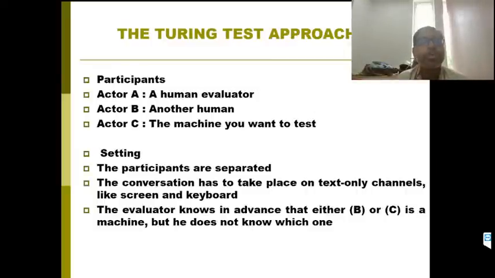There are three participants in this test: a human evaluator, another human, and the machine you want to test. What is the basic setup required? The participants are separated. Conversation takes place in text-only channels like screen and keyboard. The evaluator knows in advance that either B or C is a machine, but he doesn't know which one. That is the logic in this test.